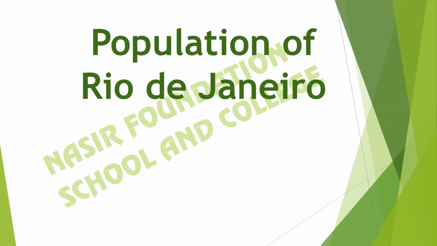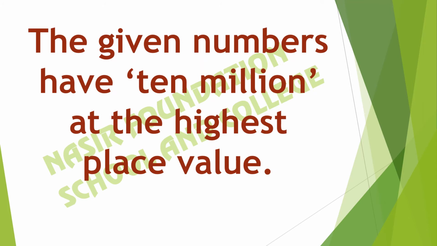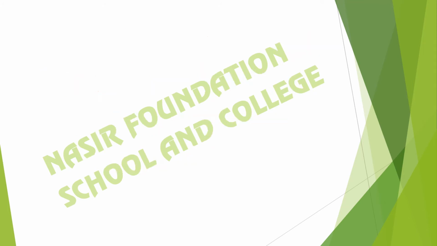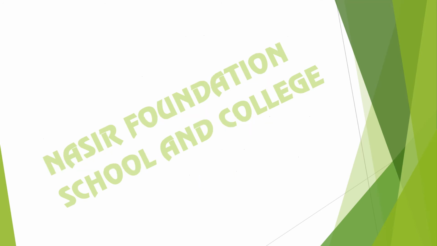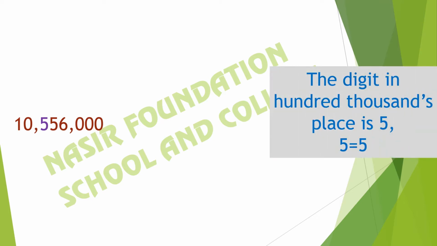Population of Rio de Janeiro is 10,556,000. The given number has 10 million at the highest place value. Therefore, we round off the given numbers to the nearest million. The number is 10,556,000. So, we will see the digit in the hundred thousands place. The digit in the 100,000 place is 5 and 5 is equal to 5. We will round it off to the next million. So we have 11 million.